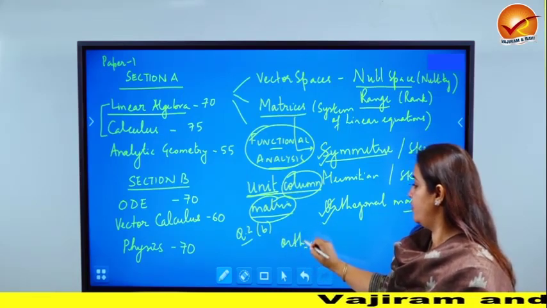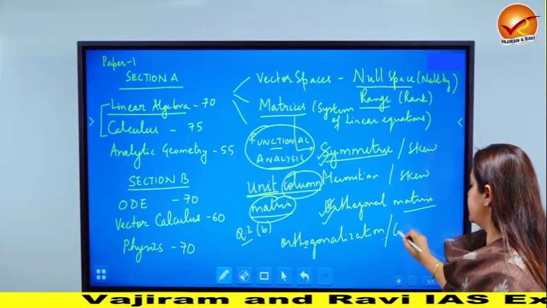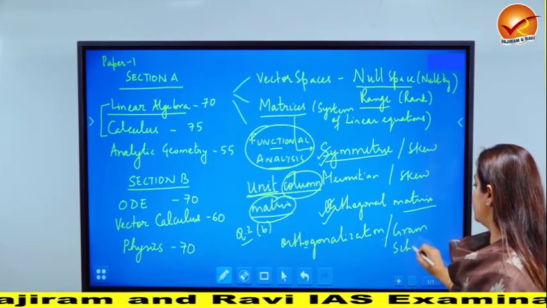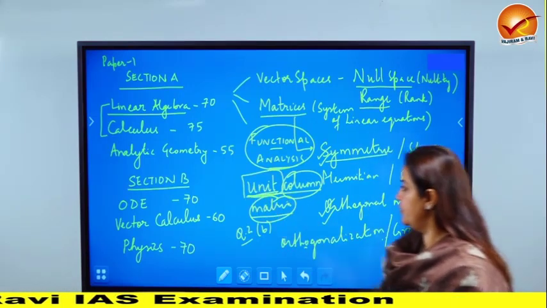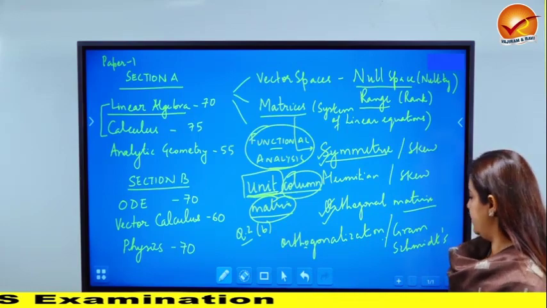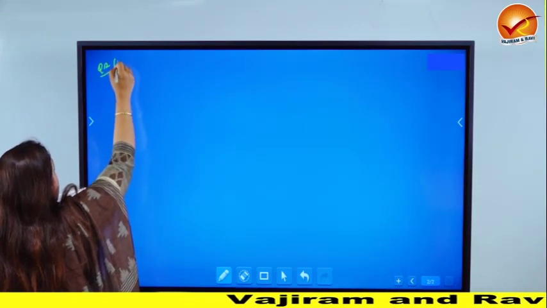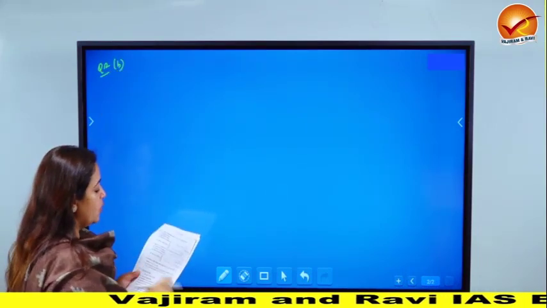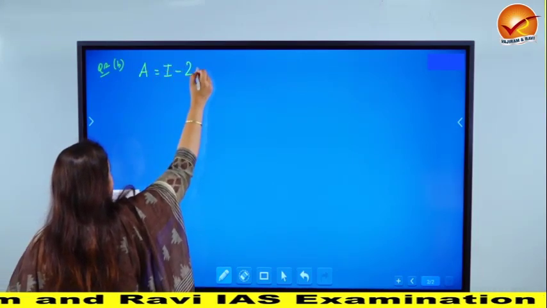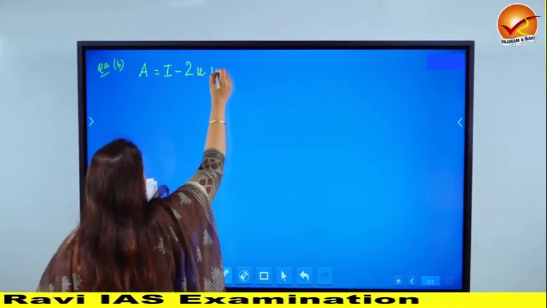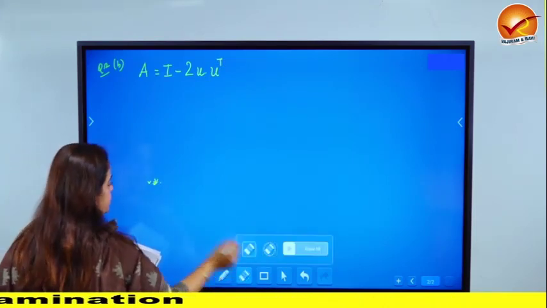you must know the process of orthogonalization. In specific, there is a theorem called Gram-Schmidt's process, and you must concentrate on what is the meaning of a unit matrix, which we will be discussing in the next slide. Okay, let's write down what is given. So question number 2b, define an n cross n matrix A which is I minus 2 U U transpose. That is how the definition has been given.